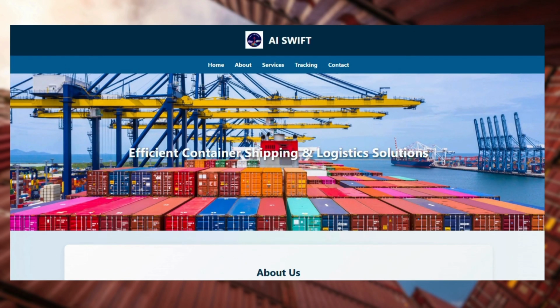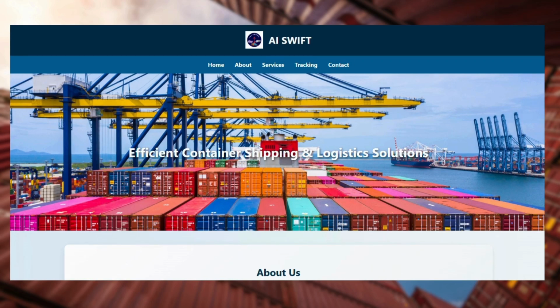Here, this is the new system we have created. So the name of the system is AI Swift, and the industry we have chosen is Swift Integrated Logistics, one of the freight forwarding industry. So maybe this system can be helpful for the freight forwarders out there in future.